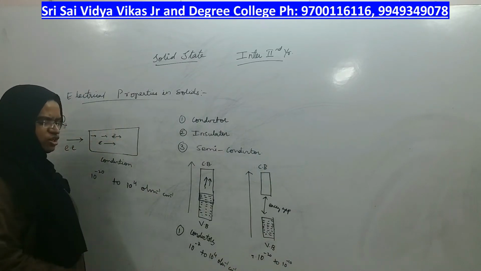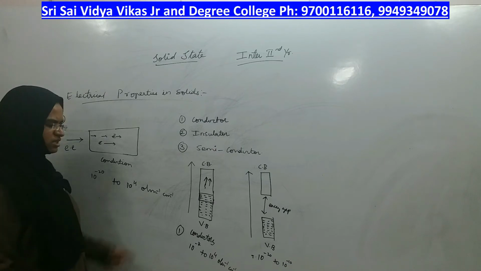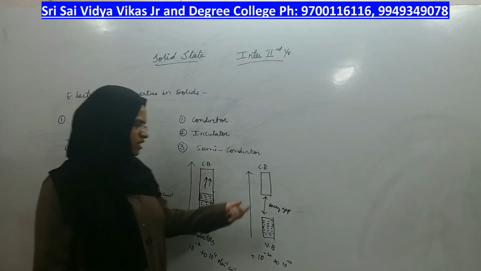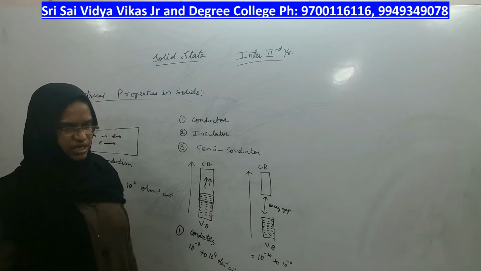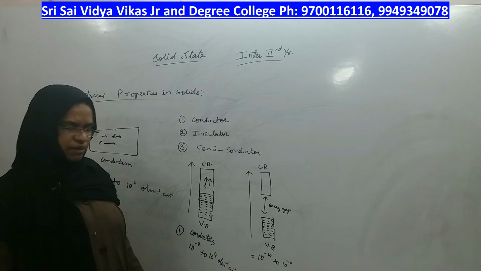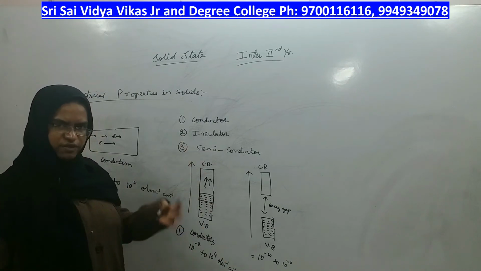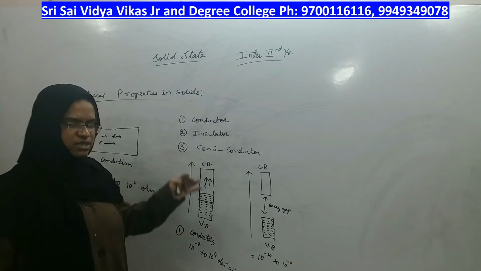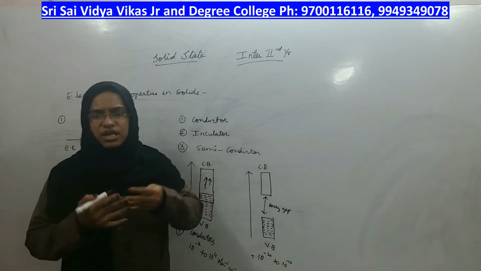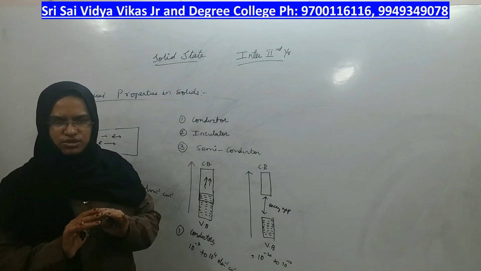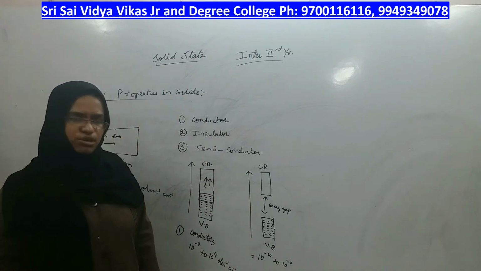Right? This range of conductance value compounds are called insulators, and the gap between the conduction band and the valence band in insulators is very high. That gap is called the energy gap, or band energy gap. The valence band will be at very low energy, the conduction band will be at very high energy. Both cannot come near each other, therefore electrons also cannot flow, right? This type of compounds are called insulators.